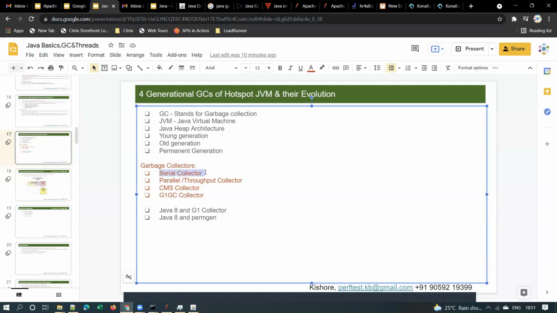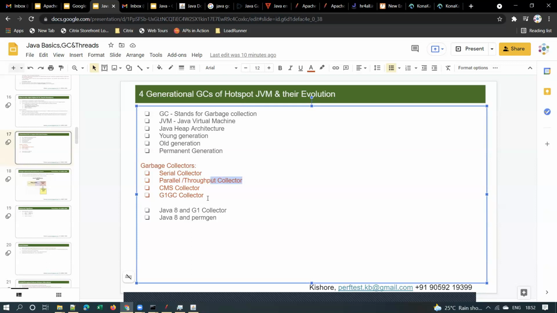When you have four types of GC algorithms, the serial collector is suitable for desktop applications, for thick client applications or desktop applications. So you should have an idea of which GC algorithm is suitable for what type of application. Is it clear, guys?